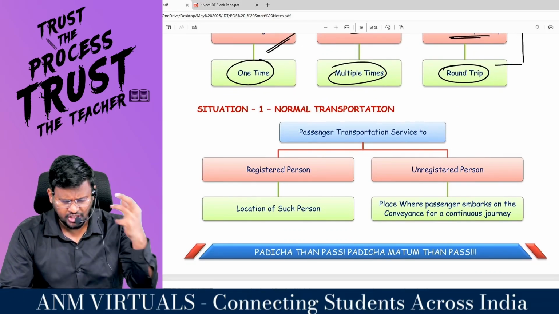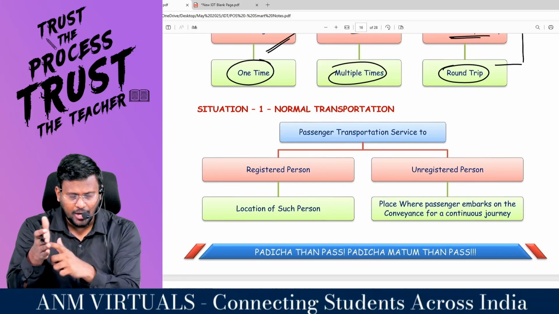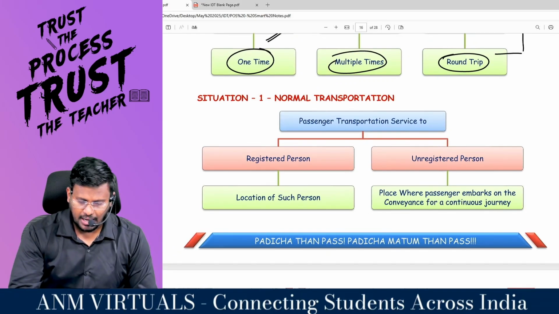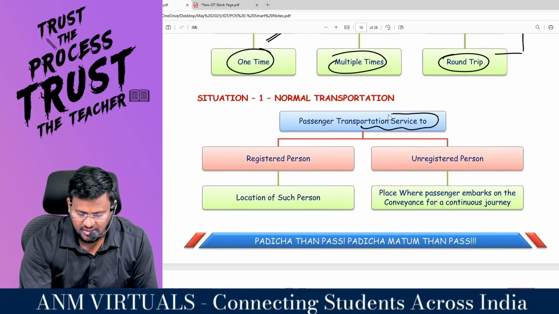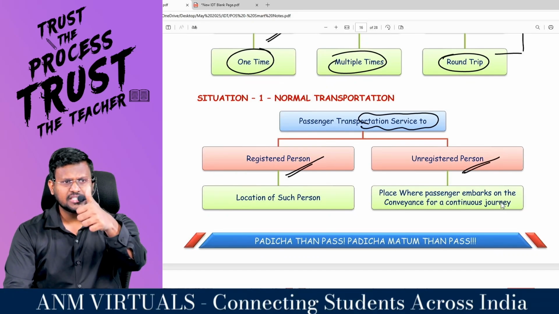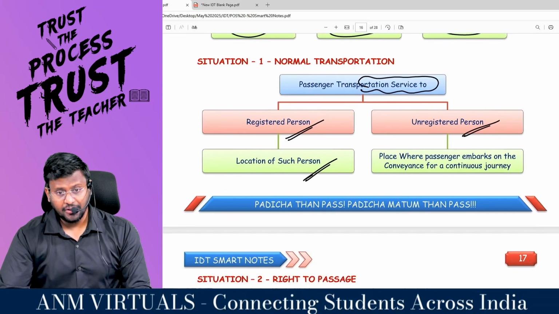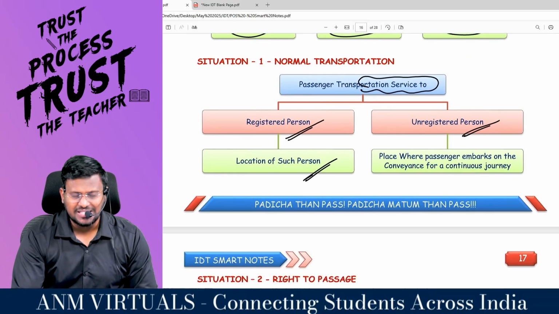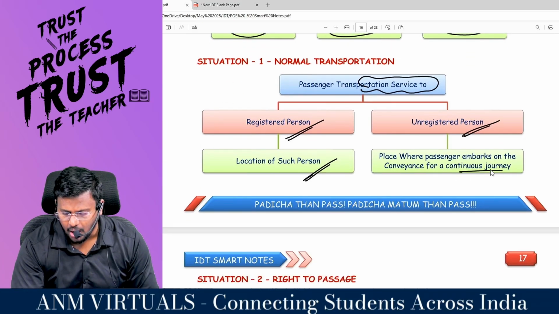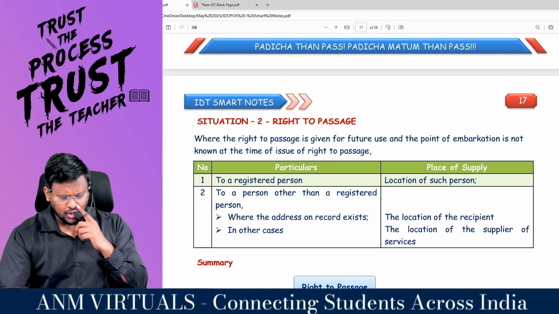Shall we talk about situation number 1, which is normal transportation? You are taking the passenger from one place and dropping them at another place. For passenger transportation services to a registered person, thumb rule will be applicable: location of the recipient. If it is an unregistered person, the place where the passenger embarks on the conveyance for a continuous journey. Right? Situation number 2 is what?